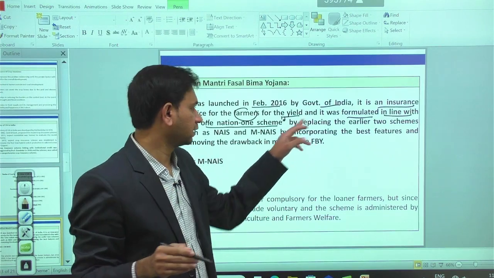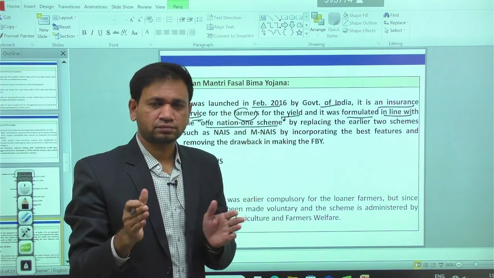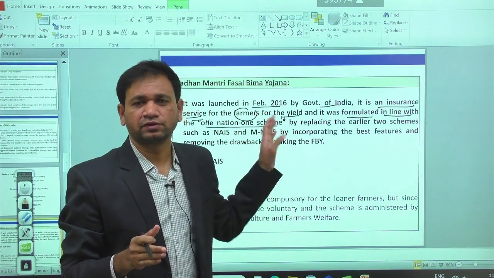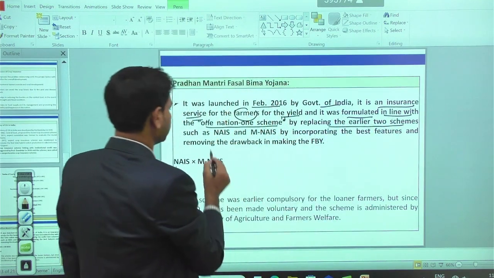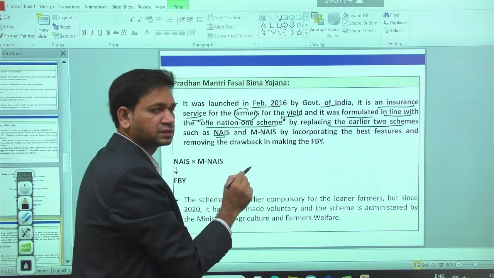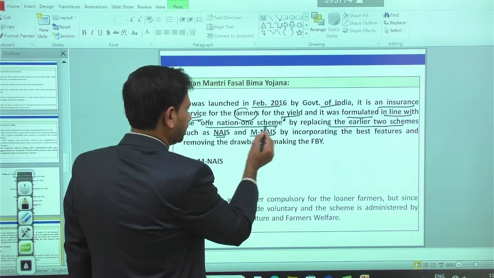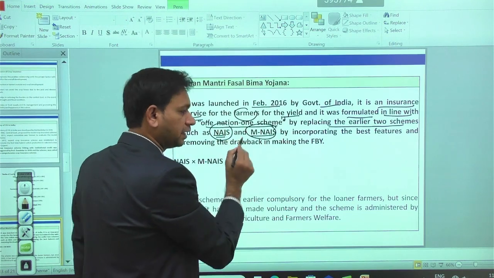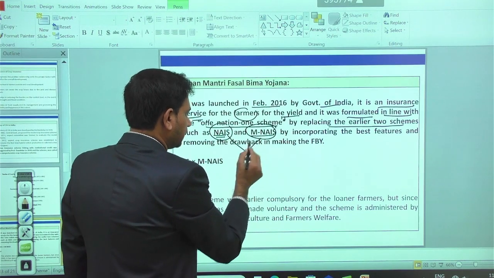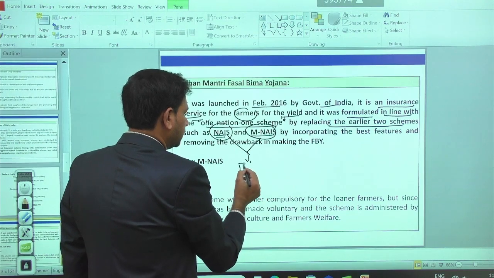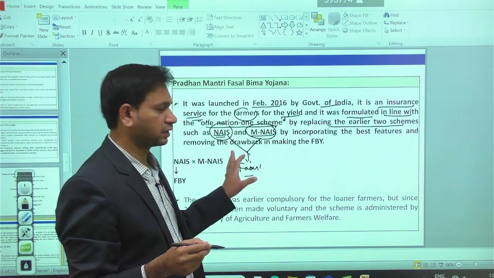That is the reason, in line with one nation, one scheme, we merged all the best features from the different schemes into the Fasal Bima Yojana, replacing the earlier two schemes, the National Agriculture Insurance Scheme and the Modified National Agriculture Insurance Scheme. Whatever the best features we had in those schemes, all the best features are compiled into the Fasal Bima Yojana by removing all the drawbacks.